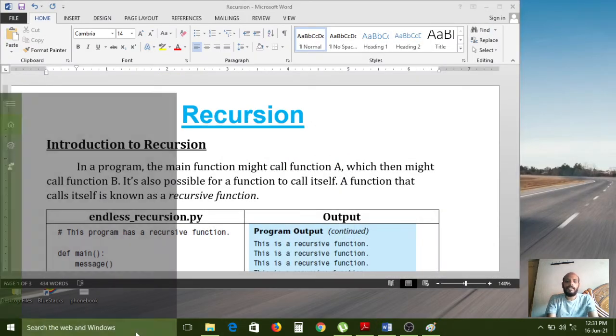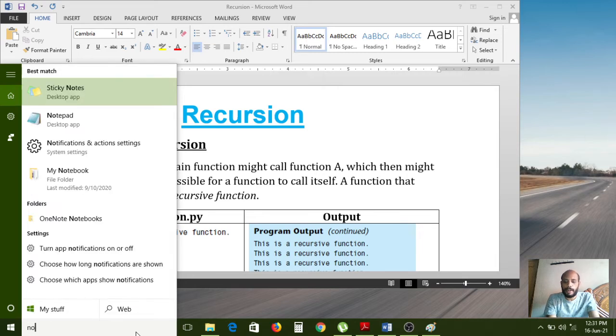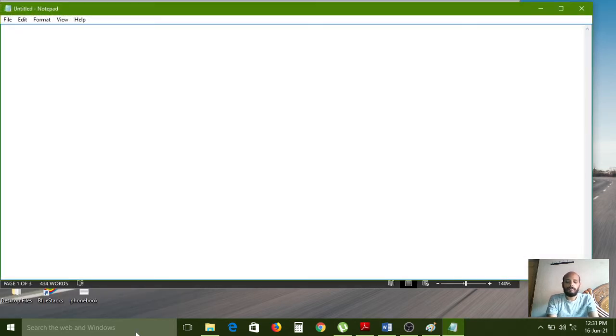First I am opening a notepad window. Here, by using the def keyword we can create the message function.